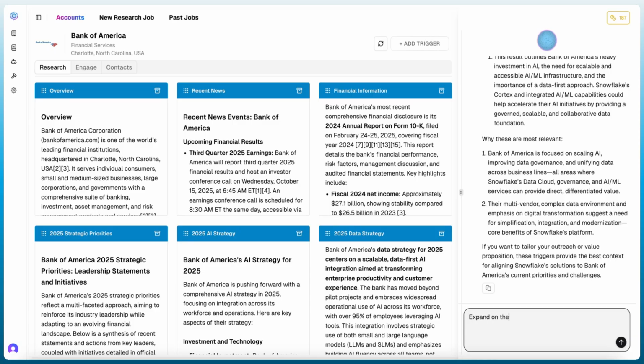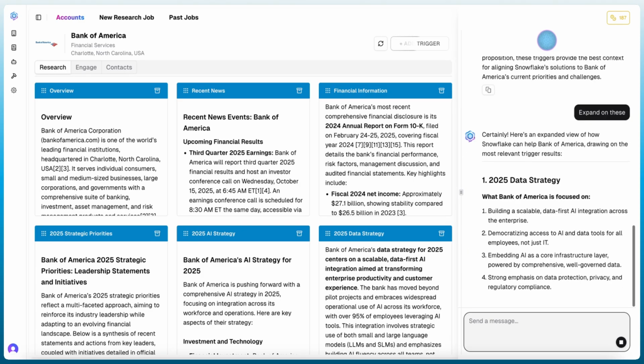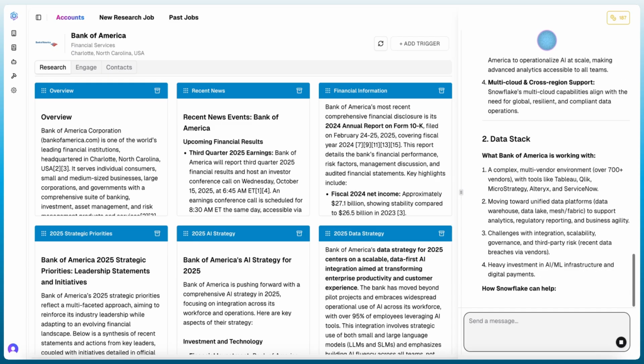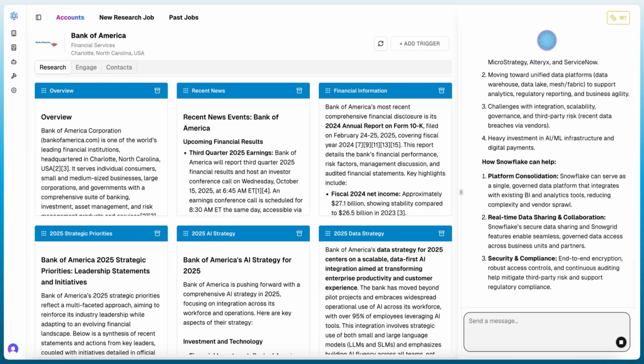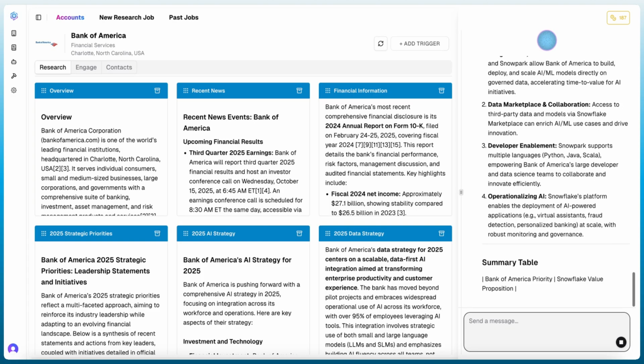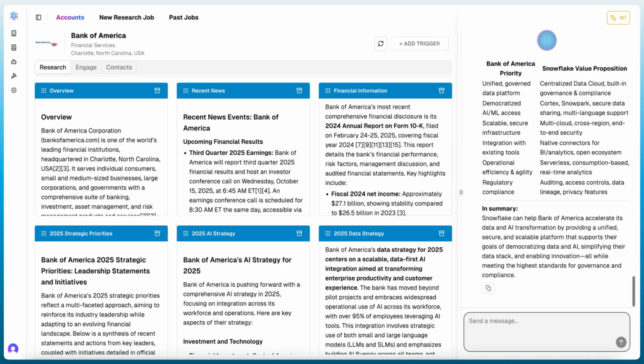And now I'm going to ask ChatAE to expand on this a little bit further so I can get an even greater understanding of what it found. And so, unsurprisingly, it's highlighting information it found about Bank of America's data strategy. It's highlighting information about Bank of America's AI strategy, and tying that back to how I, as a seller from Snowflake, can help.